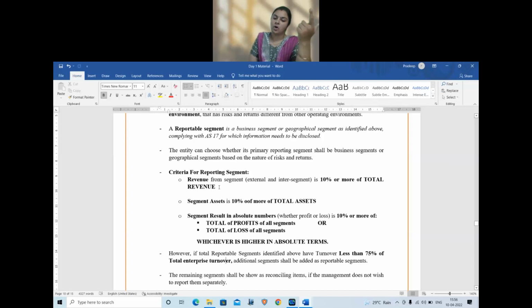Either revenue or assets or result. இதில் எது satisfy ஆனாலுமே they will come under reportable category.